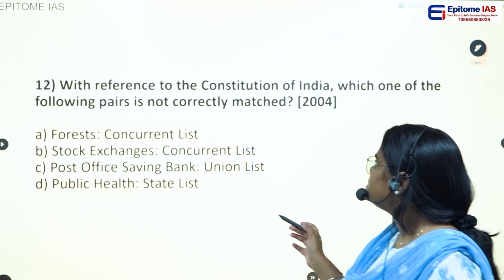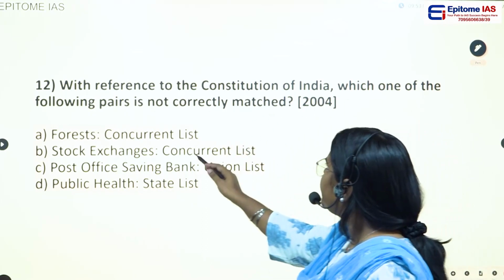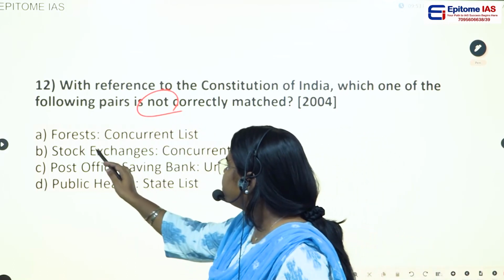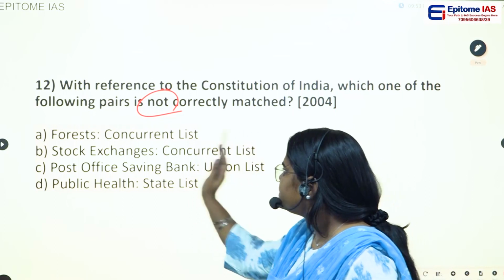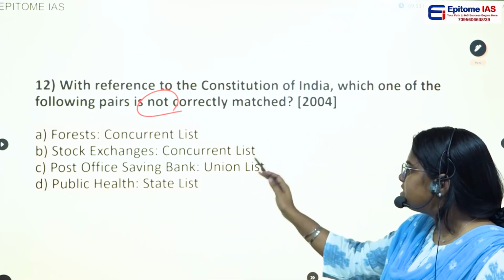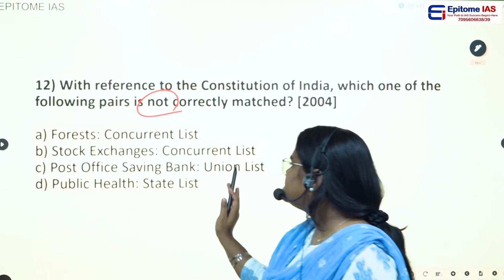So the next question is, with reference to the Constitution of India, which one of the following pairs is not correctly matched? Option A, forest, concurrent list. Option B, stock exchanges, concurrent list. Option C, post office savings bank, union list. Option D, public health, state list.